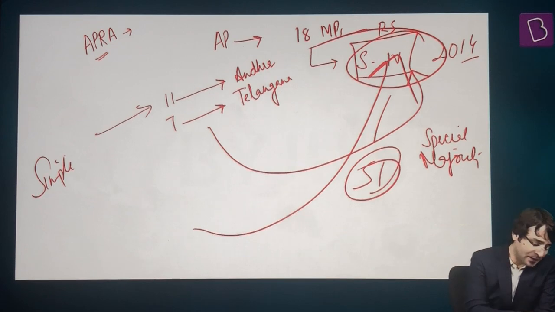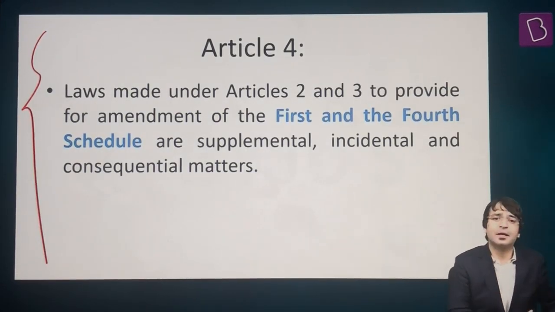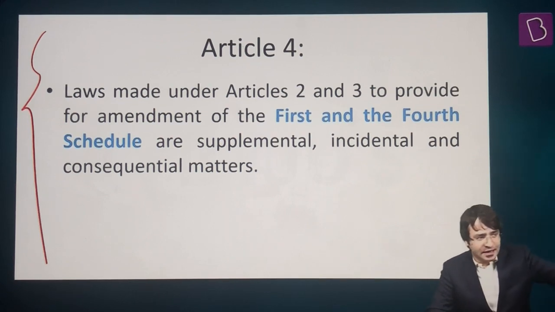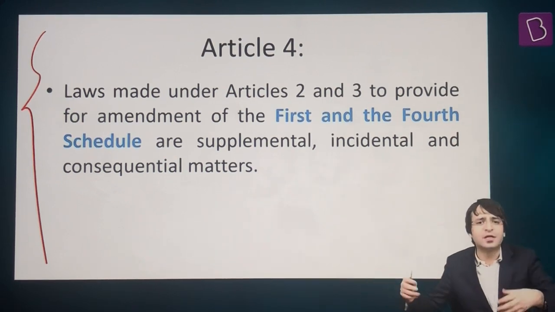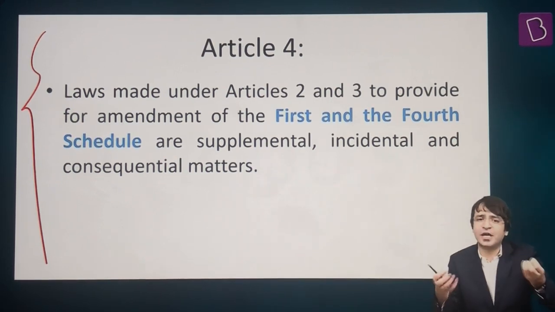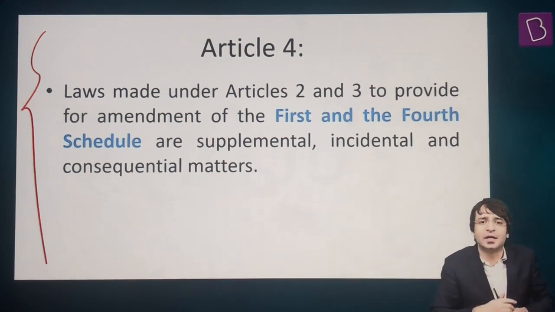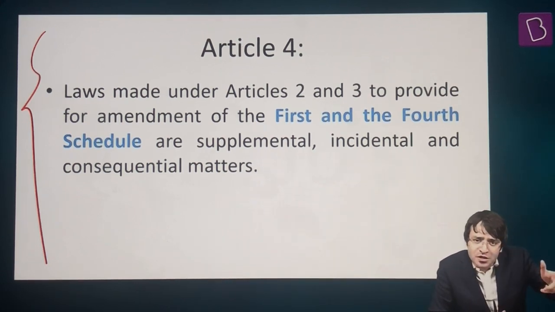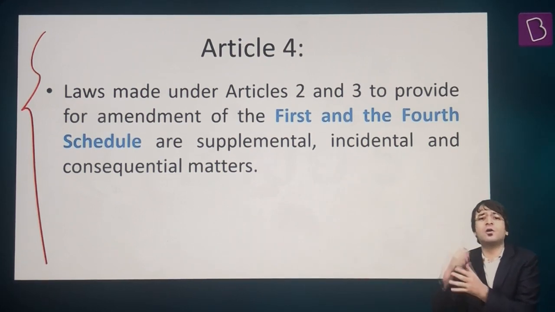That is possible because an exception is provided by Article 4. What does Article 4 say? If there is a law passed by the Parliament under Article 2 or Article 3, for example, a new state is to be admitted into India, or a new state is to be established under Article 2, then whenever Parliament does this, there will be changes in Schedule 1 and Schedule 4.